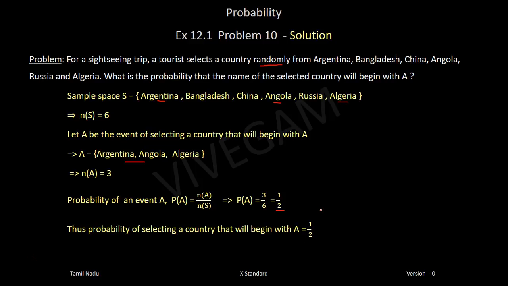Now, let's say the probability of selecting a country beginning with letter B. How many countries are there with B? Only this country is there. So, it is 1 by 6. Probability of selecting a country with C is again only 1 is there. So, it's 1 by 6. Sorry about this, I scribbled it here.